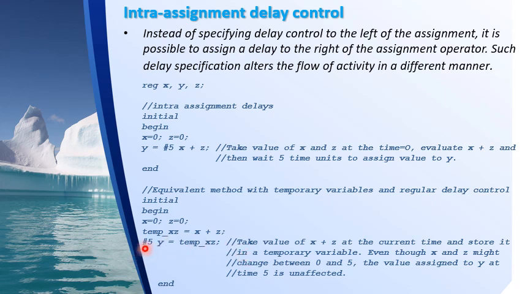That means after a delay of 5 time units, whatever was in temp_xz will be assigned to y. So this is equivalent to this intra-assignment delay. The meaning is that at the execution time, that is 0 here, the right hand side values will be read and evaluated, but the result will be stored temporarily somewhere and assigned after the specified delay.